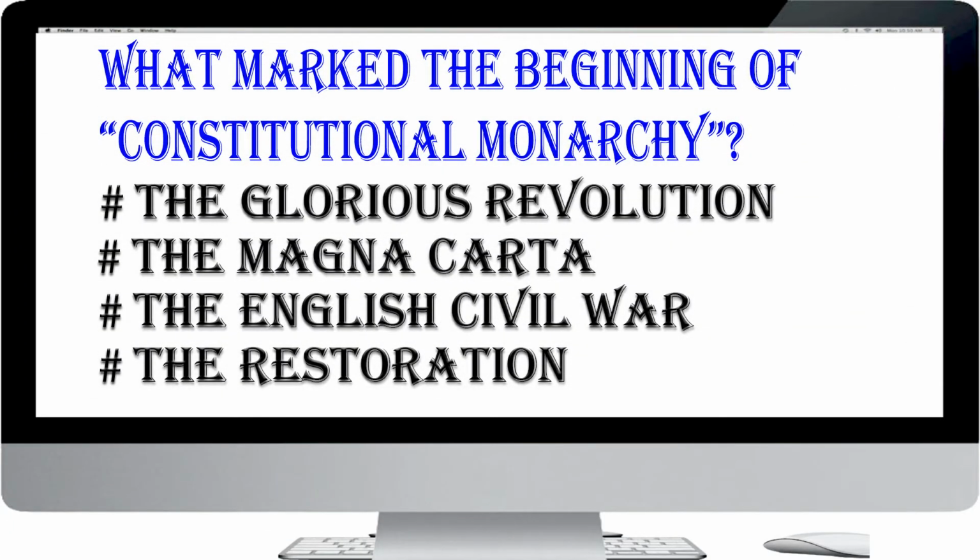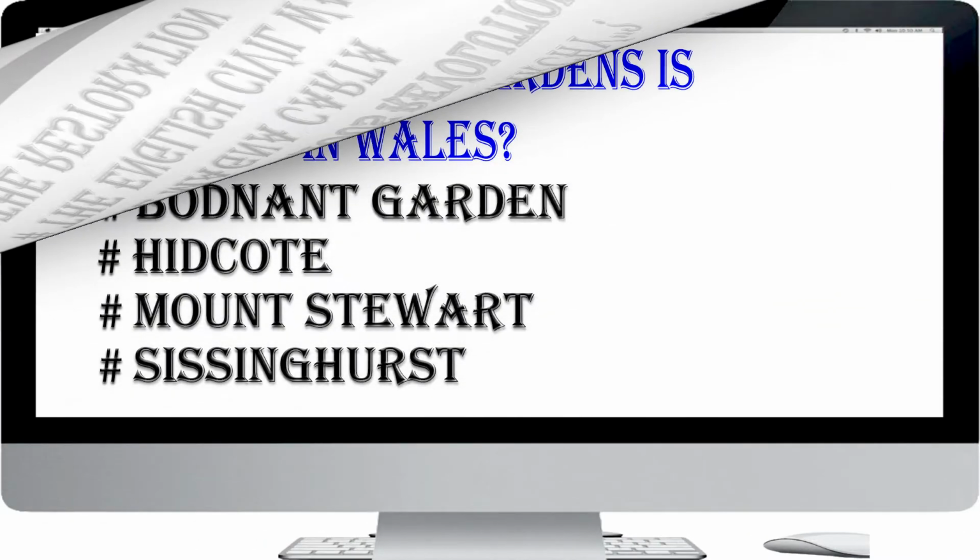What marked the beginning of constitutional monarchy? The Glorious Revolution, the Magna Carta, the English Civil War, the Restoration. The answer is the Glorious Revolution. The laws passed after the Glorious Revolution are the beginning of what is called constitutional monarchy.